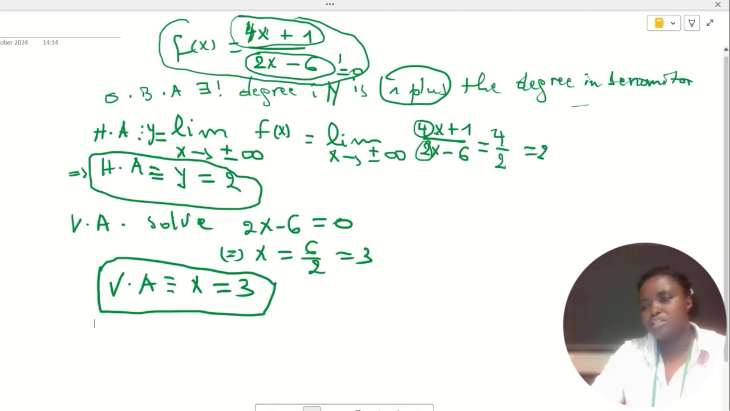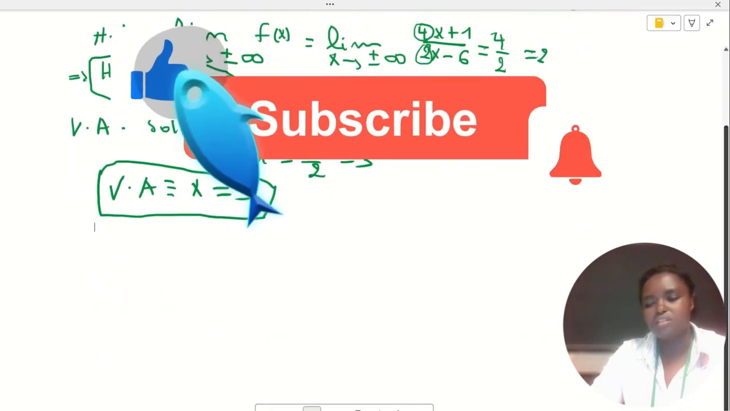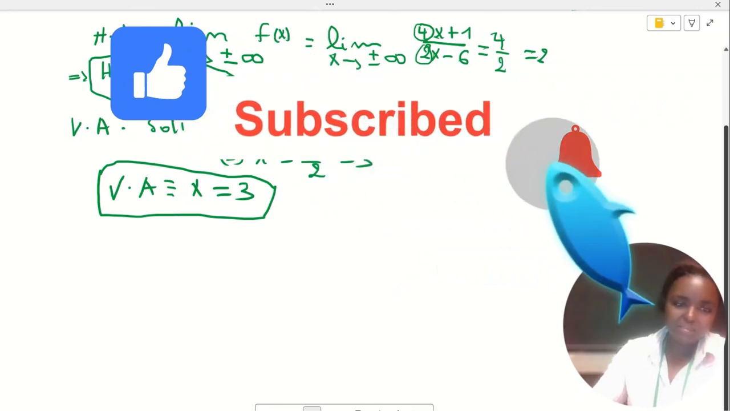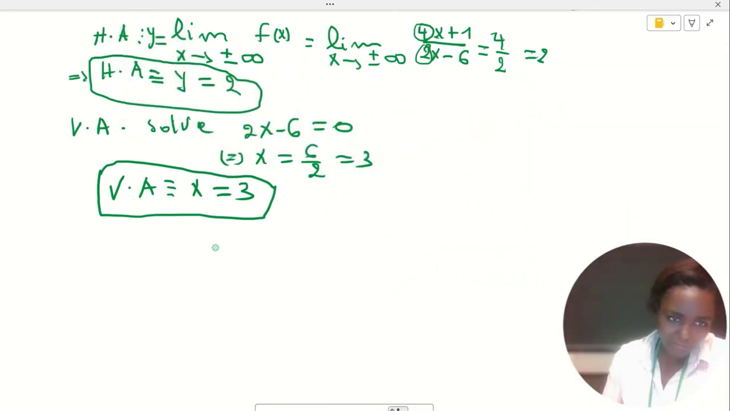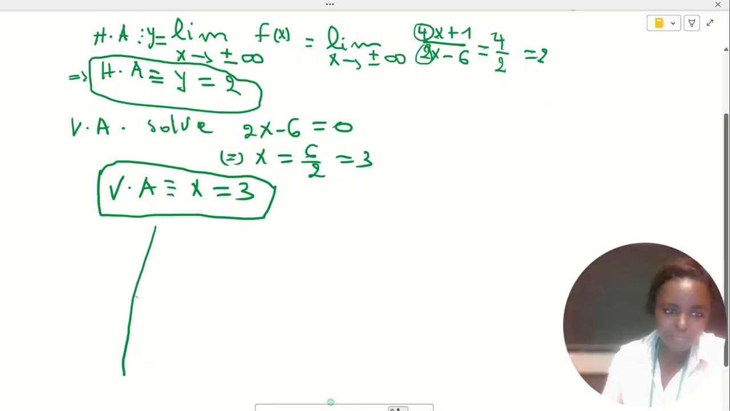And we have been asked to sketch these asymptotes in the Cartesian plane. What is a Cartesian plane?